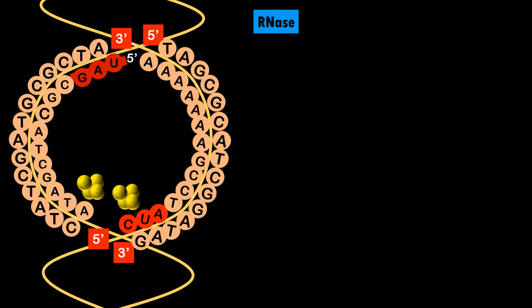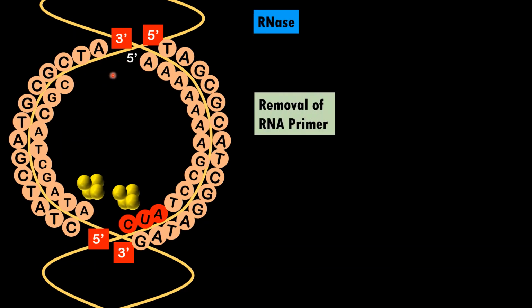Okay, now in case of replication, once the replication of this part of the DNA is complete, then we don't require this RNA primer. Now this RNA primer is removed by the enzyme called RNase. What they will do is, they will simply remove this RNA primer, and then this gap is filled by...